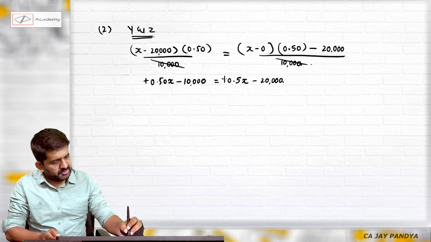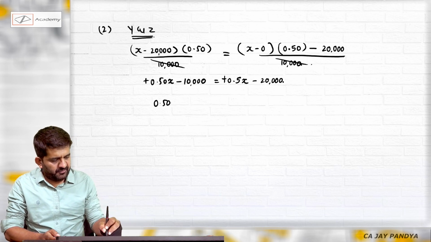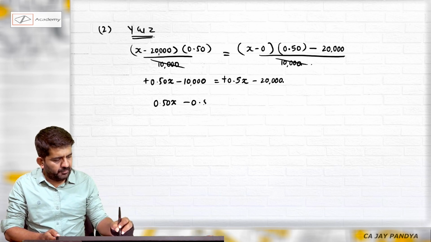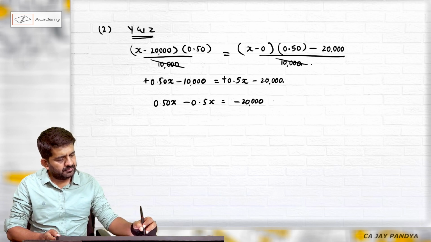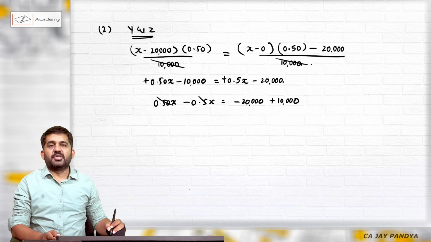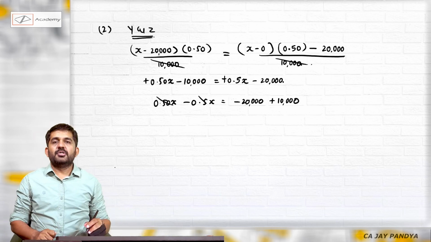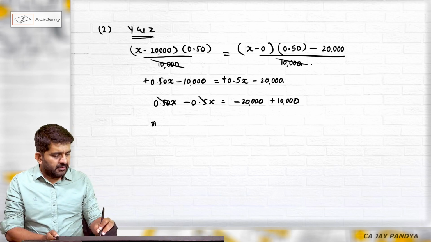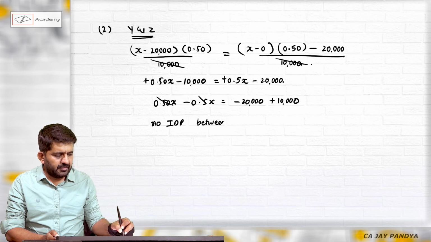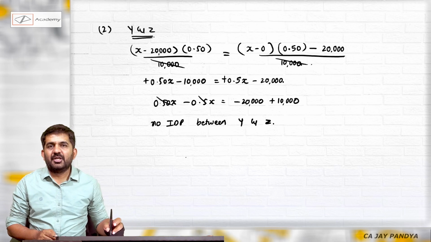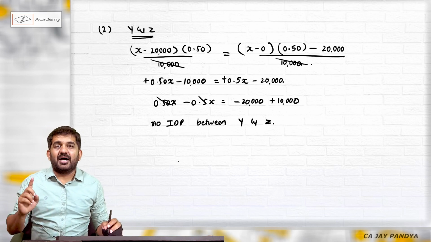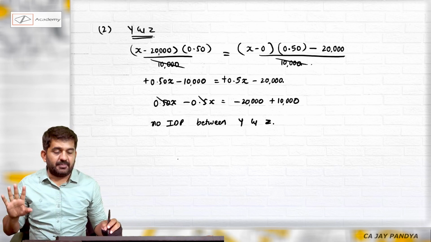This is also positive. This is also positive. So 0.5x minus 0.5x is equal to minus 20,000 plus 10,000, which is not correct because this is 0. 0 should be equal to 0. What does this mean? There is no indifference point between Y and Z. So you put in any EBIT, the answer of Y and Z will never be same.